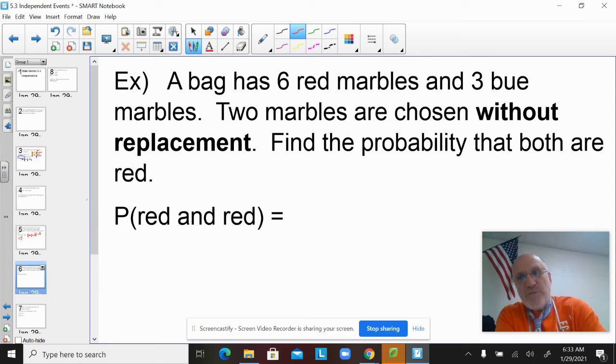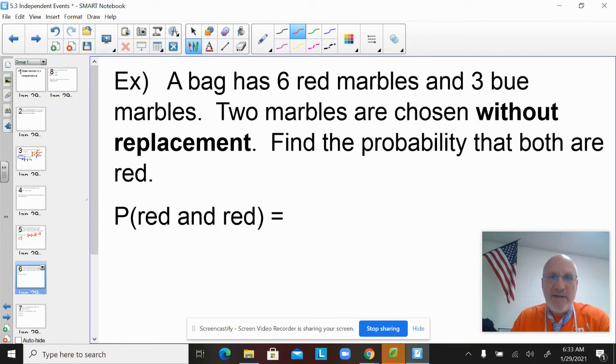That means I picked the first marble. There were 9 marbles in the bag at first. I picked the first marble. I want to get a red one the first time. When I go back to choose the second marble, the one I chose, I have not replaced, so the probabilities are different. So it's not 6/9 times 6/9.